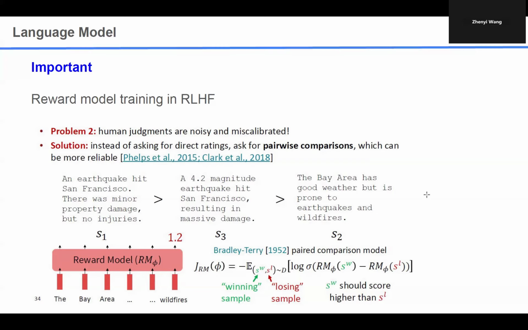And after that, we will use these BT models to perform comparison with the model. So the basic goal is, given a pair of winning and losing answers, we maximize the likelihood of the winning answer's score and minimize the losing answer's reward model score. The reward model score is different from a pairwise human preference because the preference only provides pairwise ranking, but the reward model's output is real value.